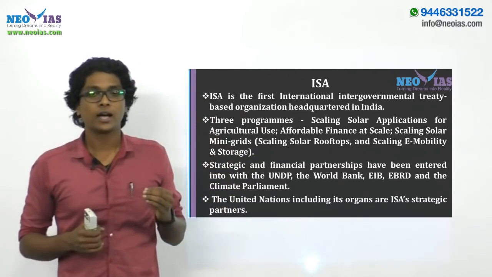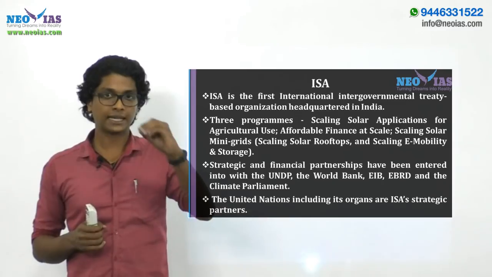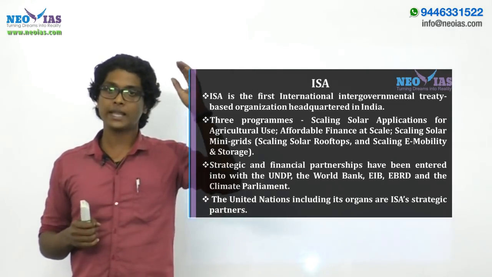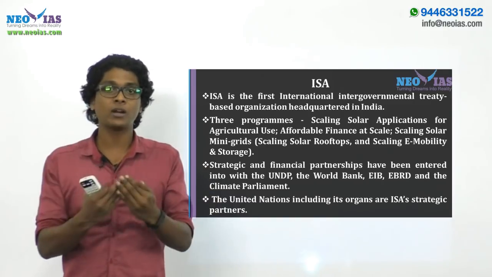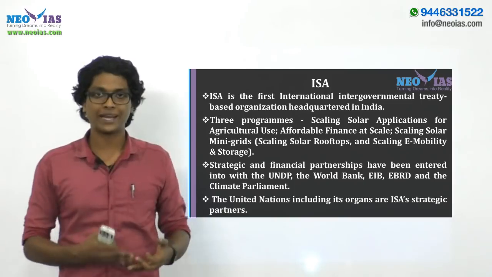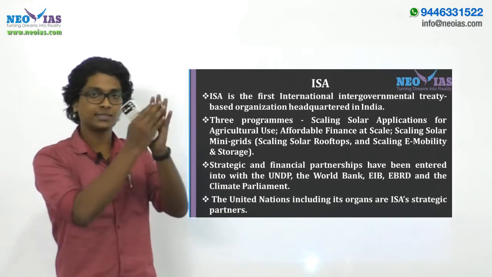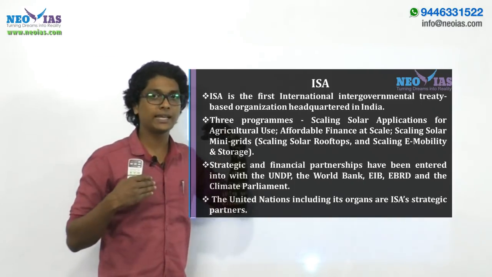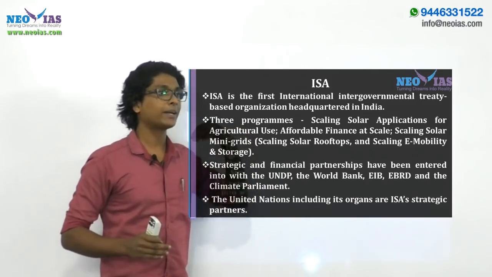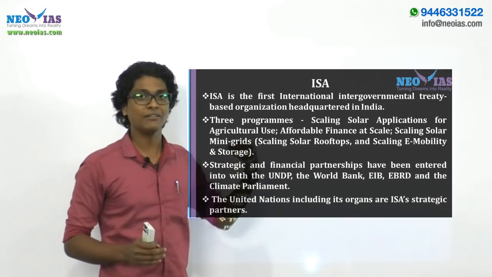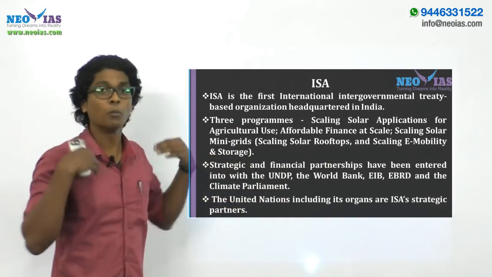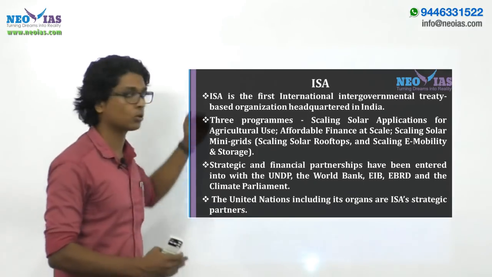In the first place, the developed nations, who attained development through the Industrial Revolution, depended on conventional sources of energy like coal and petroleum, and they attained development. This has degraded the environment. Through this development, they had better technologies and were able to invest in research and development, and in that way they could attain more technologies, especially in the case of solar.